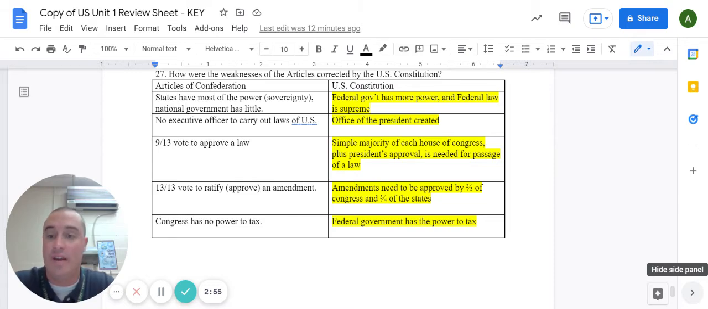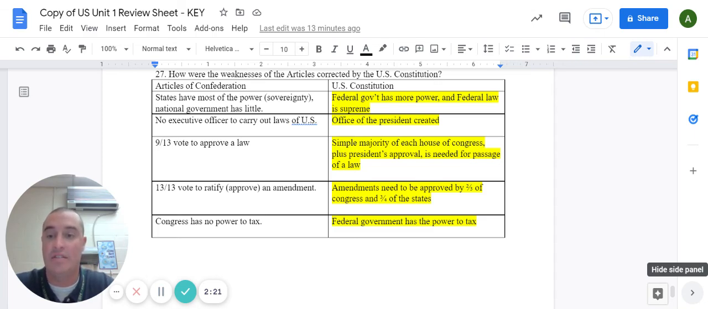Under the Articles of Confederation, 9 out of 13 of the states had a vote to approve a law. Under the Constitution, only a simple majority of each House of Congress plus the president has to pass a law, so it's easier to pass a law under the Constitution. Under the Articles of Confederation, 13 out of 13 states have to vote to approve an amendment to the Articles. Under the Constitution, amendments have to be approved by only 2/3 of Congress and 3/4 of the states. So again, under the Constitution, changing it or amending the document is easier.